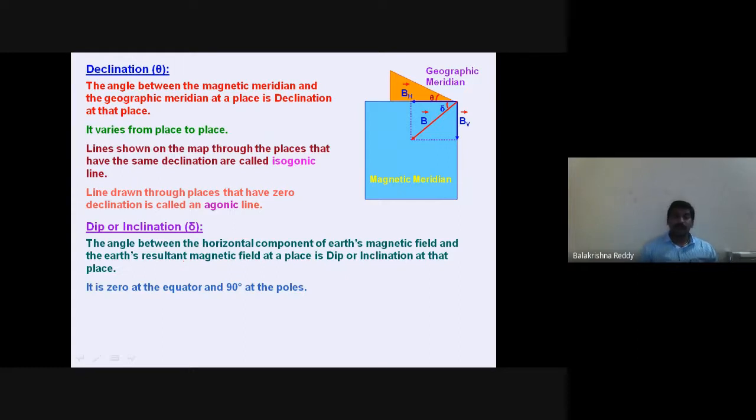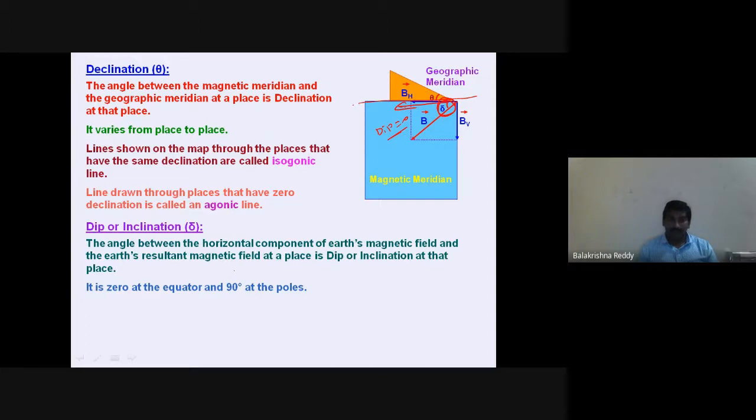Obviously, if you go to the poles, how will the angle of dip change? How much will it change? 0 in the sense, what will it be 0? Look here, the angle which you are seeing. Wait a minute, yeah, I'll show you with the pen. This angle will be 0. What happened at that time? This B will act along the BH. So dip will become 0 at where? At the equator, because the resultant magnetic field will act along the horizontal direction.